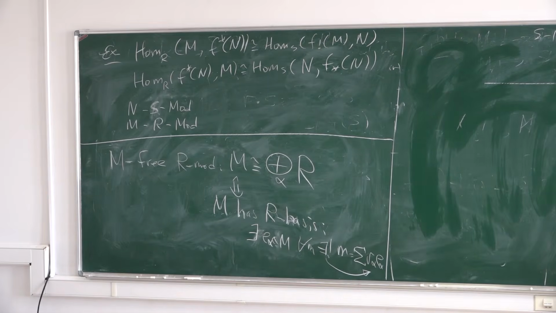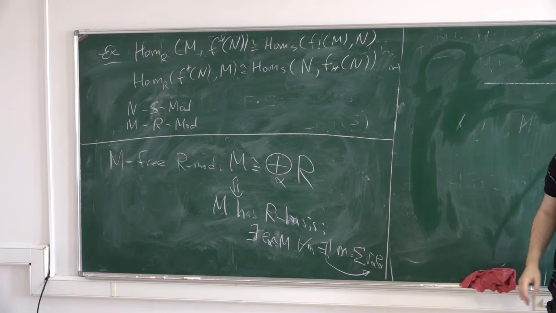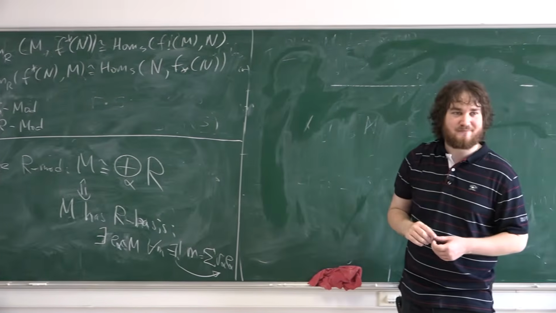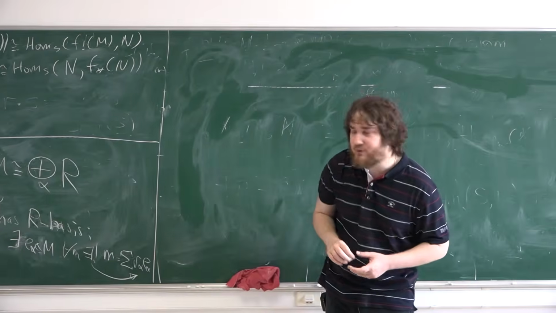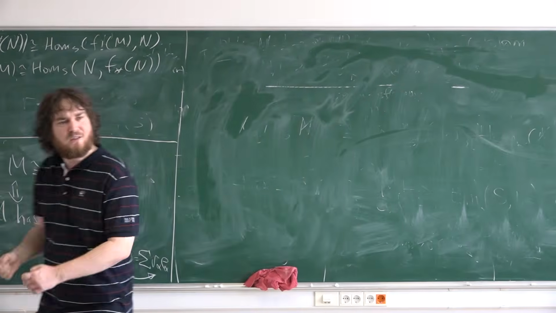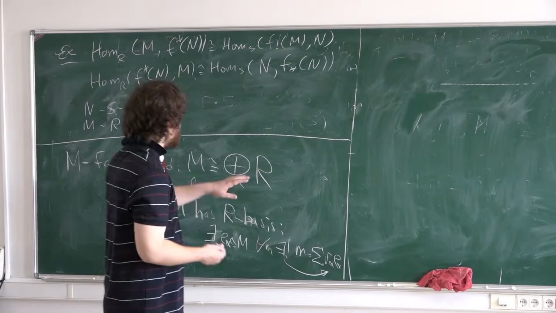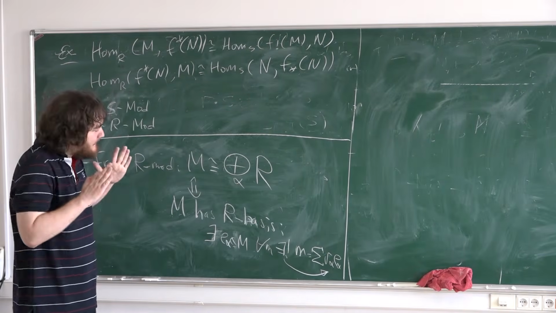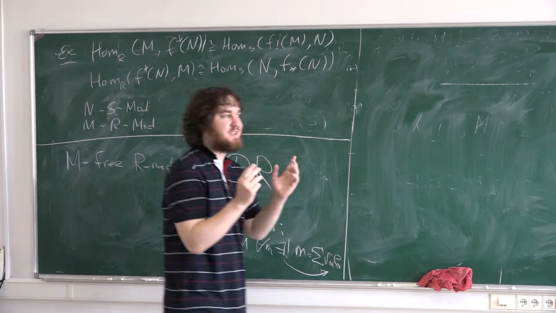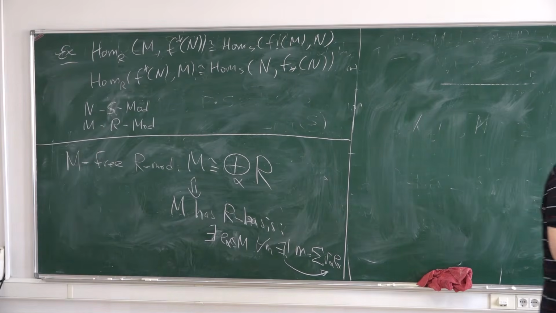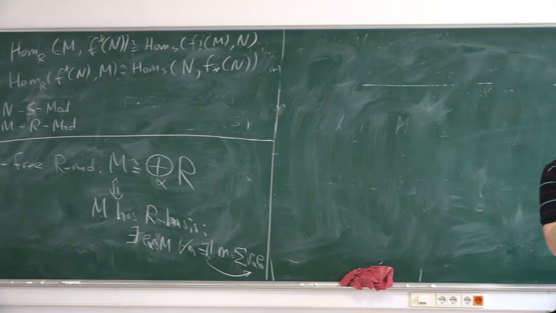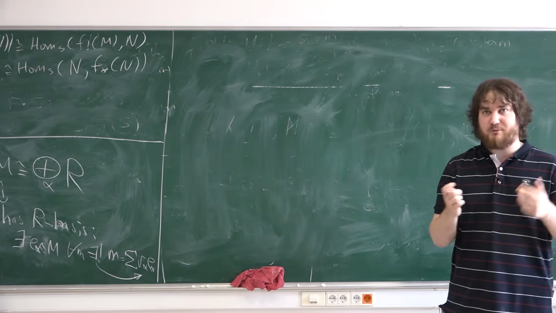What do you know about cardinality of bases of free modules? Do you know something about cardinality of bases? Maybe from linear algebra. It's some cardinality. But what can you say? If you have two bases, what can you say about the cardinality of them? What about the number of elements in two bases? Same. Because we know this from linear algebra.